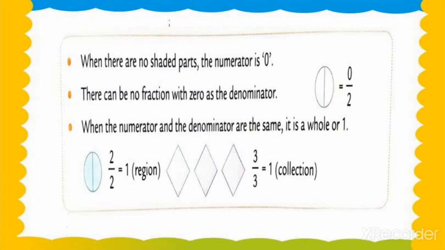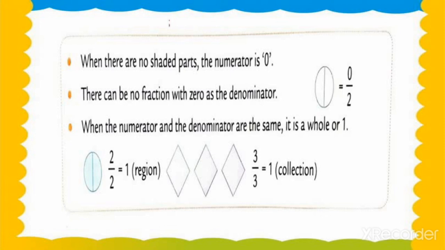But before that, let's check the small notes. When there are no shaded parts, the numerator is 0. Understood? These important points you have to write in your rough book also, along with your fair book. Okay, so now note down with me, my dear students. When there are no shaded parts, the numerator is 0. There can be no fraction with 0 as the denominator. Means how? 0 by 2 means 0 upon 2.